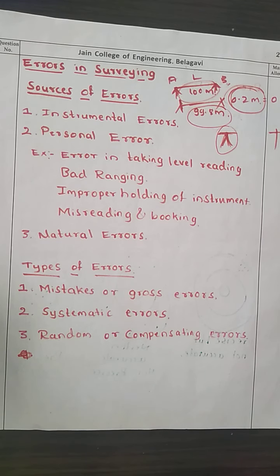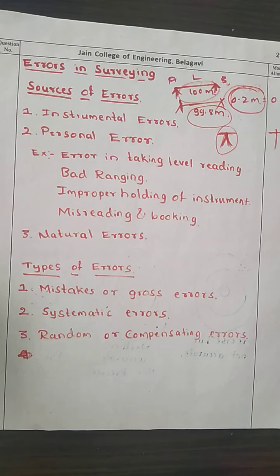The gross error can be eliminated by taking careful actions while booking and by consistently checking the operations. The error can be minimized. The first thing is careful targeting of the objects, then taking multiple scale readings.